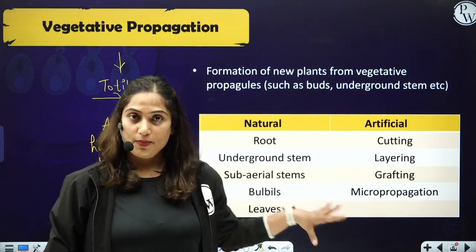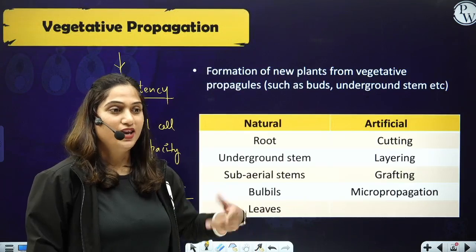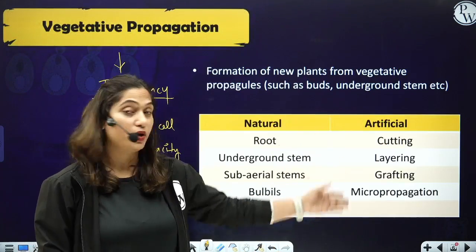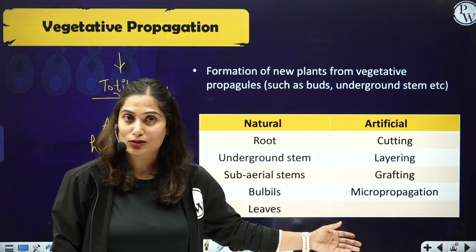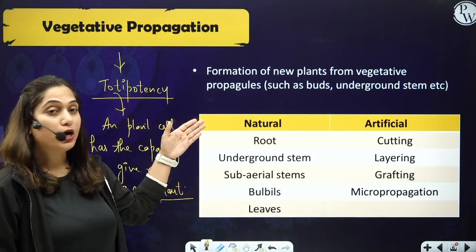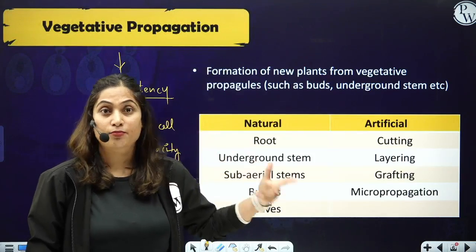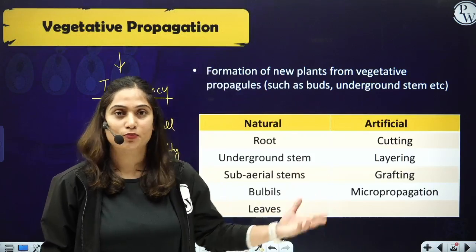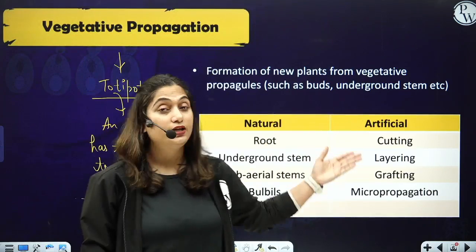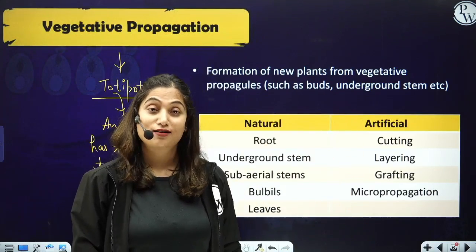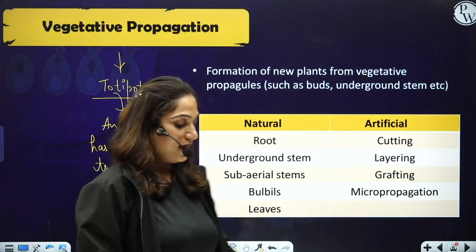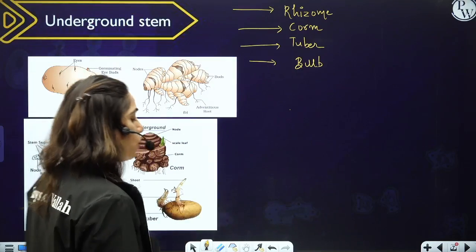There are natural methods of vegetative propagation in which naturally any plant can give rise to a new plant, and there are ways of artificial vegetative propagation also. So, natural ways of vegetative propagation are: root, which can behave as a vegetative propagule to give rise to a new plant, underground stem, subaerial stem, bulbils, leaves. And what are the artificial methods of vegetative propagation? Cutting, layering, grafting, micropropagation, etc.